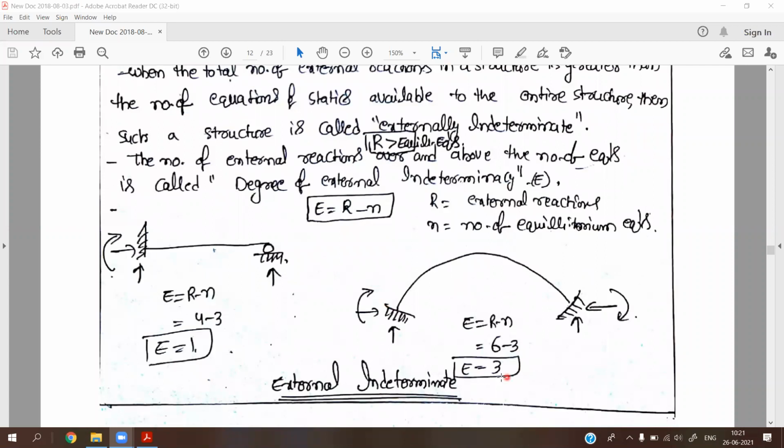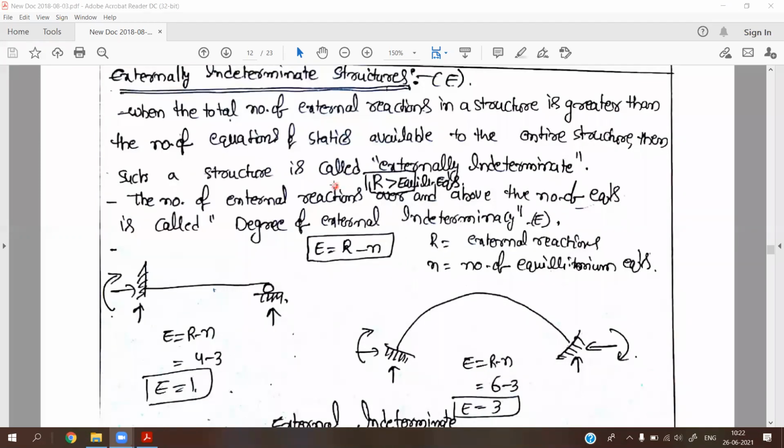So 6 minus 3 is 3. Therefore the structure is externally indeterminate to degree 3. So when the reactions are more than the available equilibrium equations, the type of structure is known as an externally indeterminate structure.